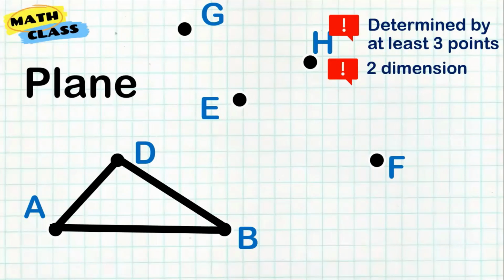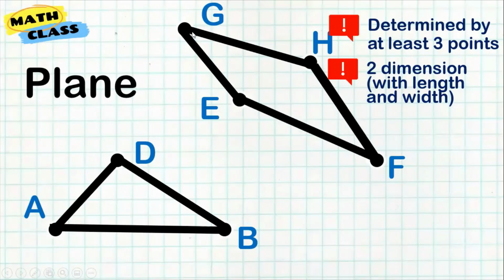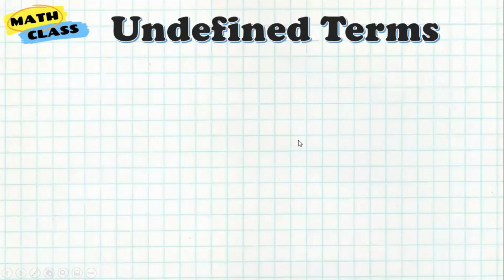If a line only has length, a plane can be described by 2 dimensions, meaning it has a length, and at the same time, it can also have a width or a height. So that's what we have on a plane. For example, here I will connect line HG, GE, HF, and EF. I was able to form a plane with 4 endpoints here.